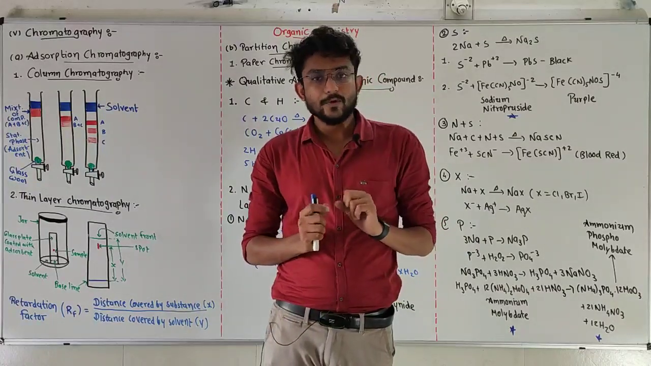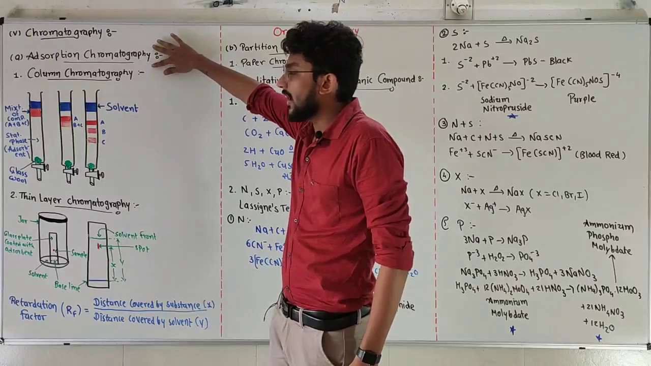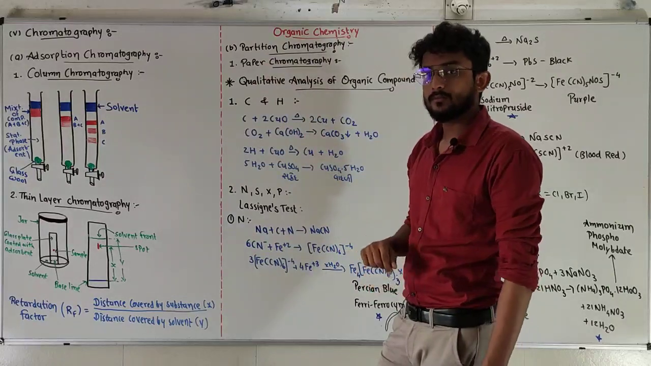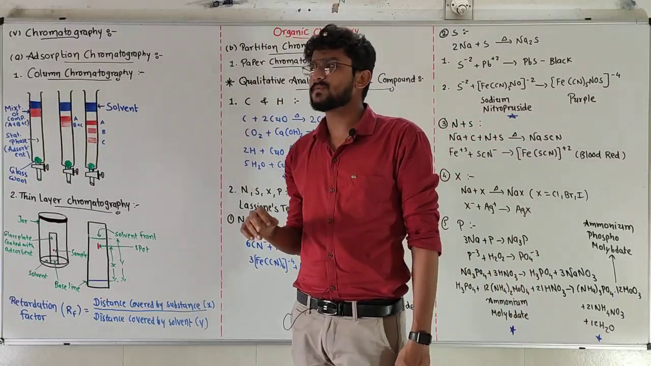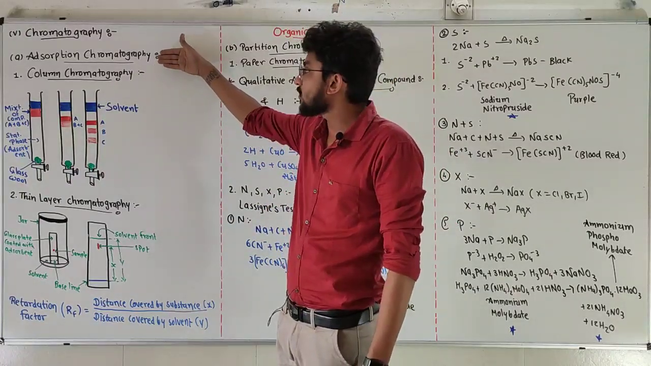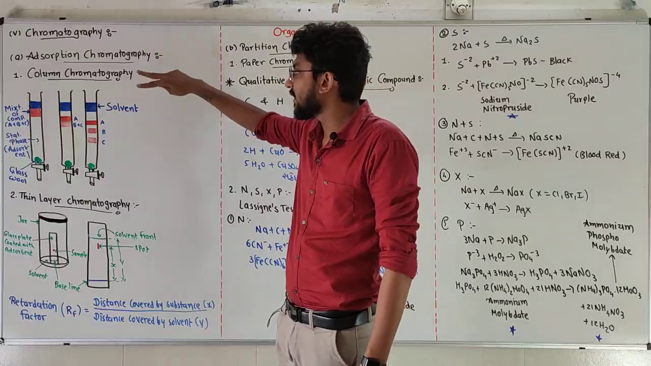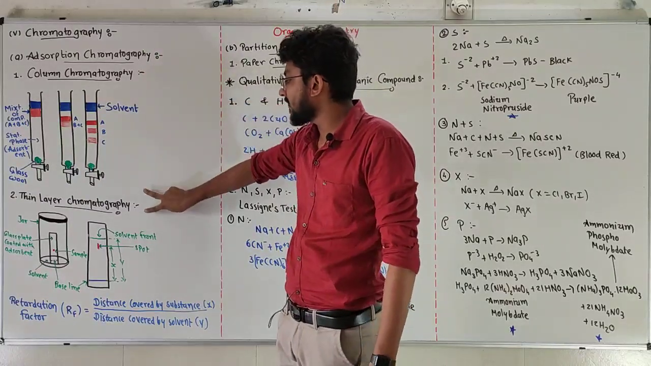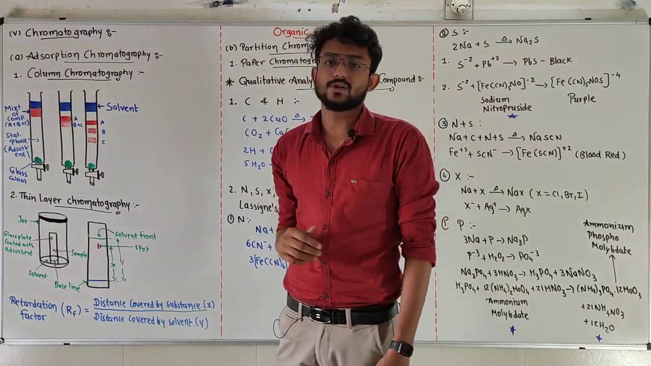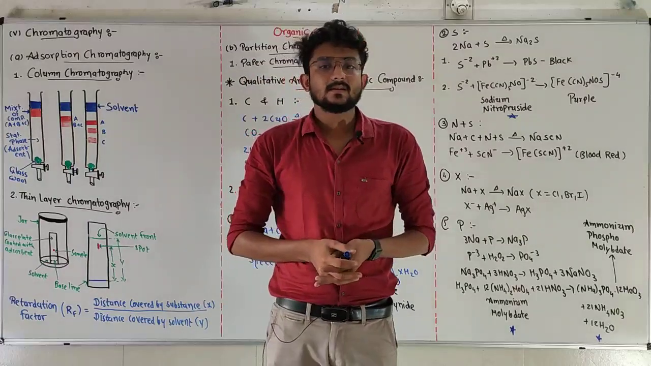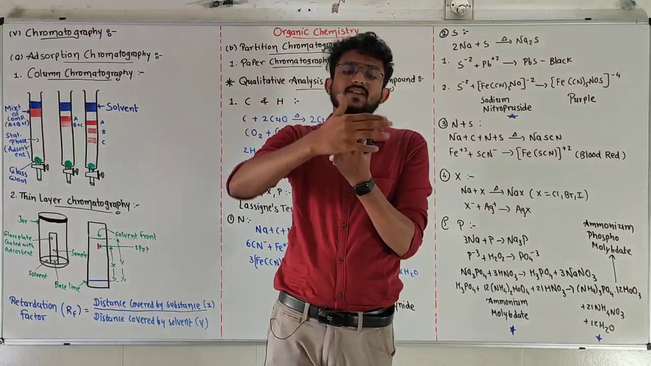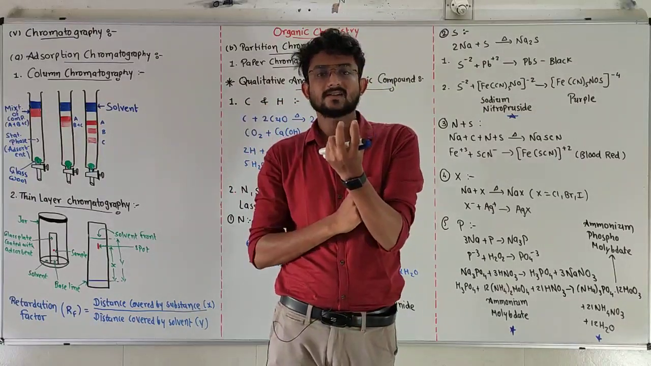There are two types of chromatography. One is adsorption chromatography, and the other one is partition chromatography. Both work on a similar concept, with similar properties. First, we are going to discuss adsorption chromatography, which contains two different methods, column chromatography and thin layer chromatography. First of all, what is adsorption?